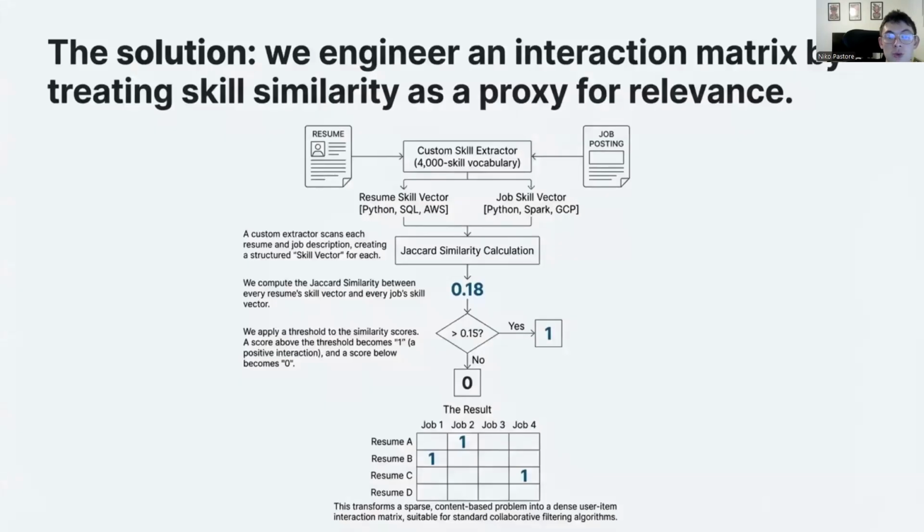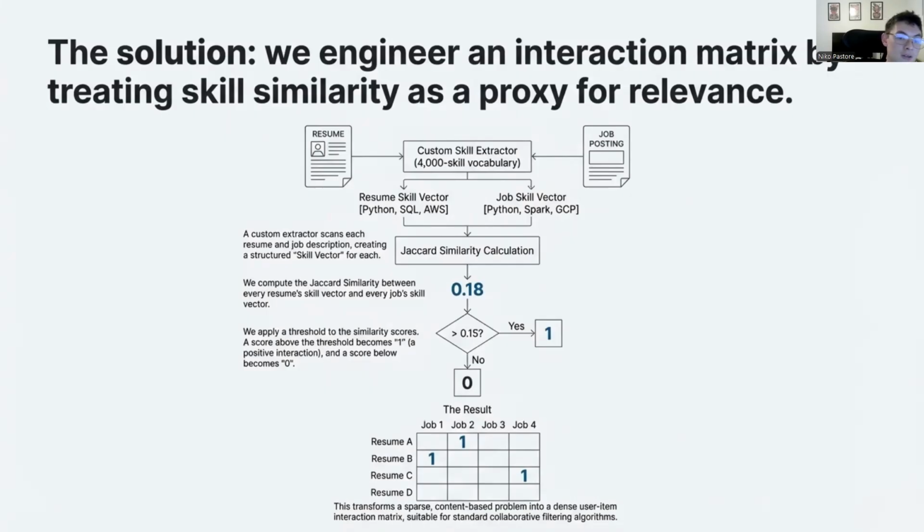So my solution was to engineer an implicit feedback signal. I am operating under the assumption that skill similarity implies user interest. Here is the logic I applied. I extract a skill vector for every resume and every job. I calculate the Jaccard similarity between them. If a resume and a job share a statistically significant number of unique skills, I treat that as a positive interaction, or 1. If they do not, I treat it as a non-interaction, or 0.